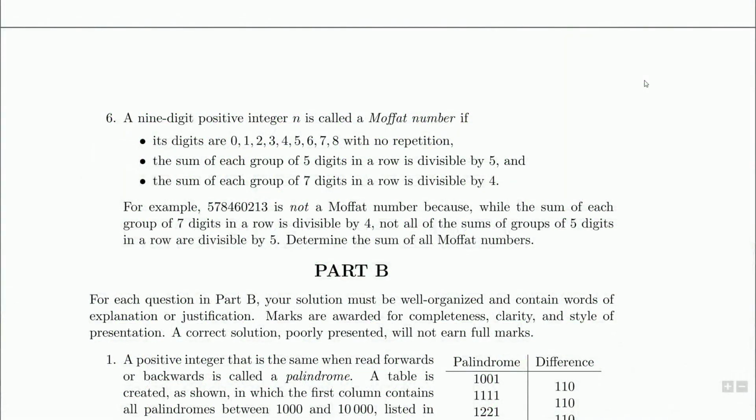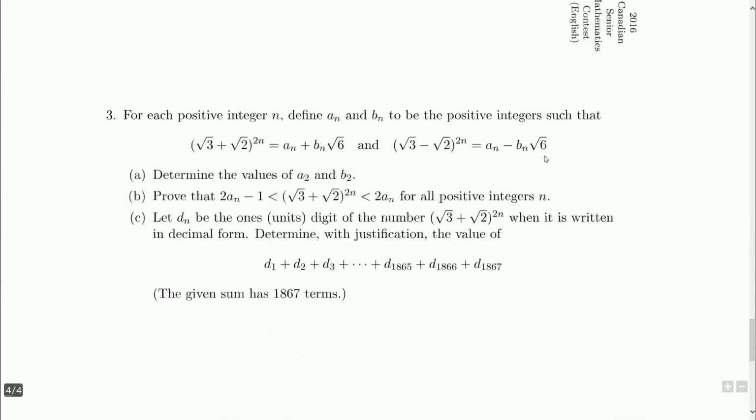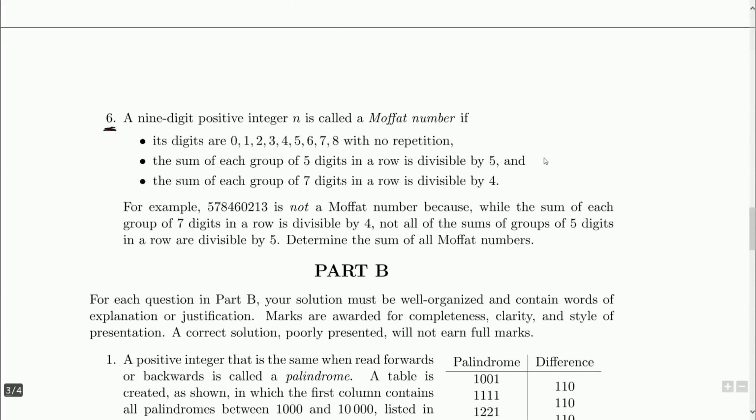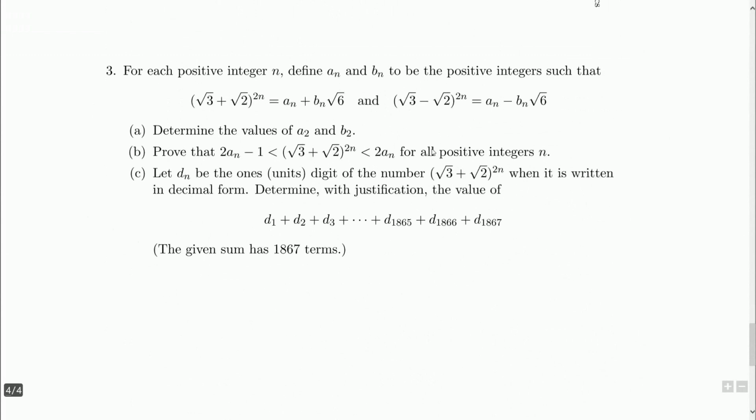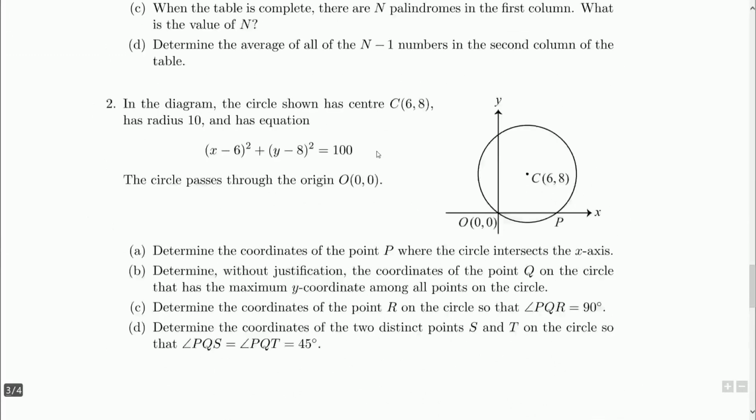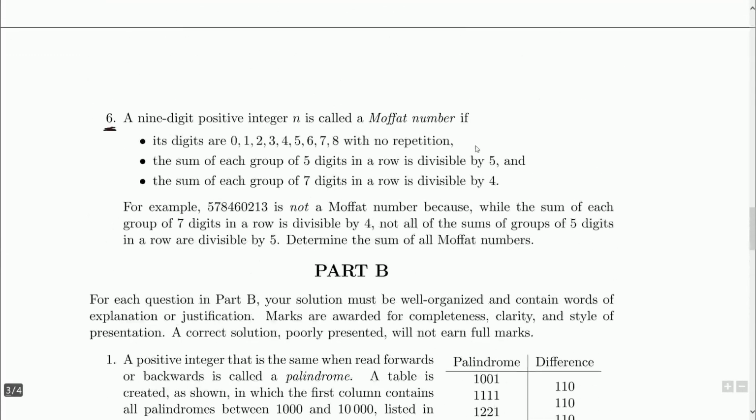We're on the very last of the short answer, just give the final answer style questions, part A, from the 2016 Canadian Senior Contest. So we've got question 6 here, and we do have 3 more questions to go in the contest, and these are the written ones. But I often find that A6 is quite hard. Sometimes B2 is harder, but I find more often than not A6 is harder than B2. The only thing that's consistently harder is B3, and of course we'll get to that eventually. But we're here for A6.